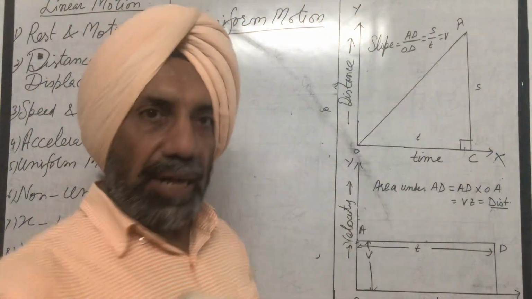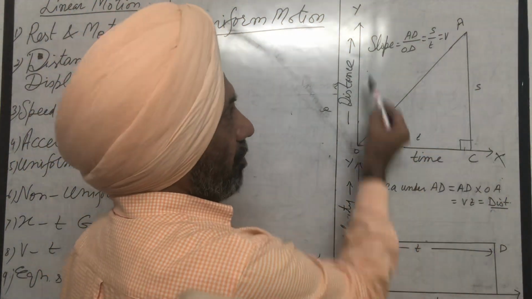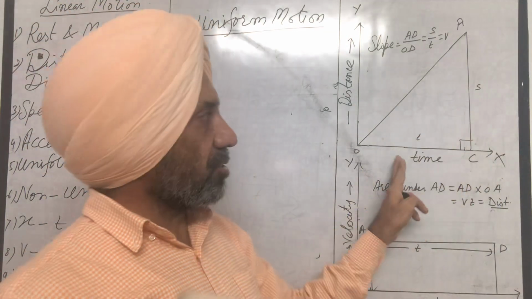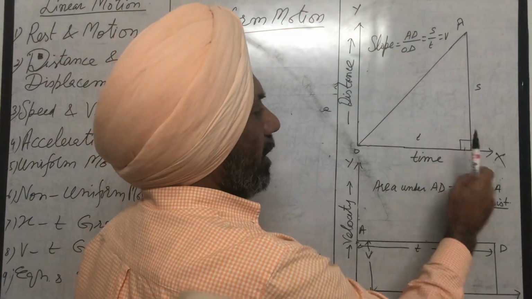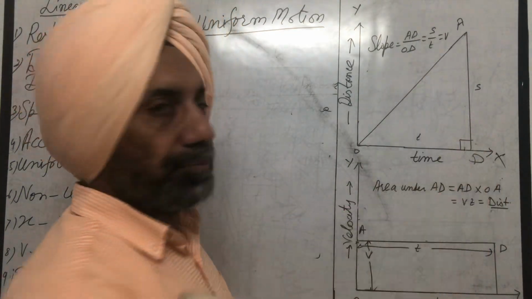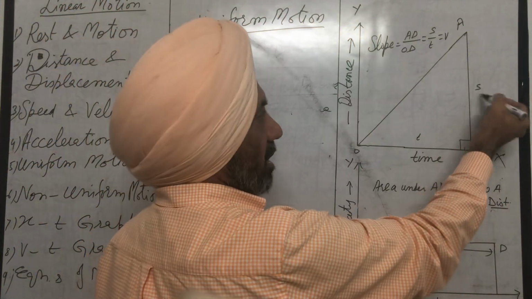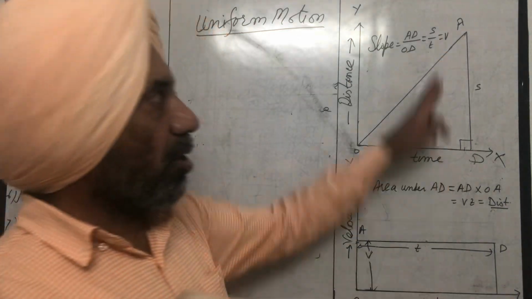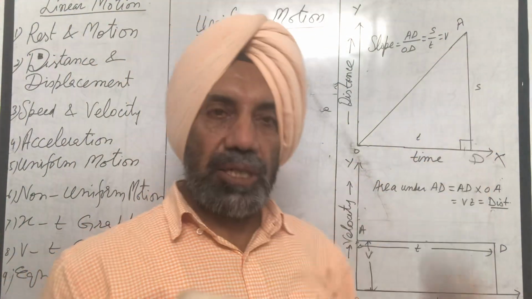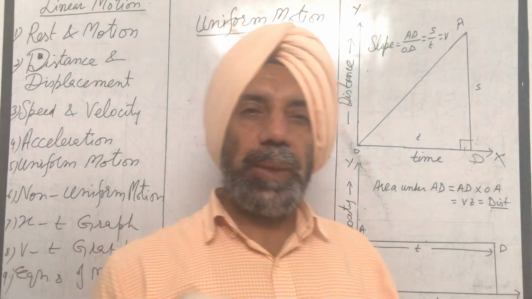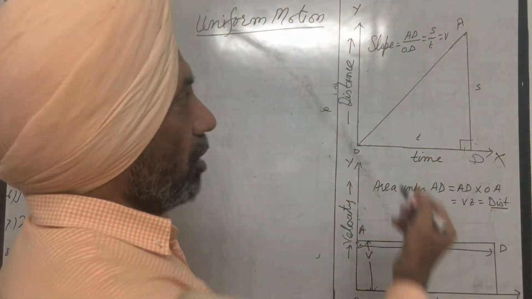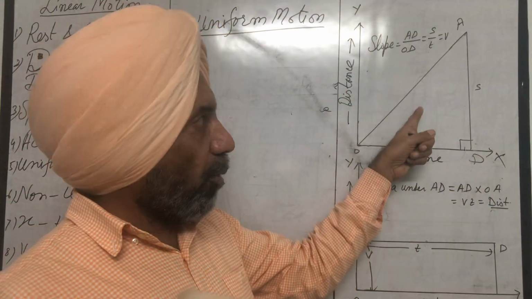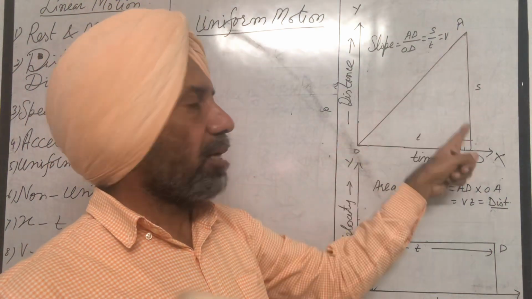Now what is the importance of this graph? If we find slope of this graph, slope is always given by, in a right angle triangle, perpendicular over base, that is AD over OD, which is S, the distance covered after time t, so S upon t. So S upon t is nothing but speed or velocity, because when motion is uniform, speed and velocity are equal. So knowing position time graph, distance time graph, and knowing slope of distance time graph, we can find uniform velocity of the body.